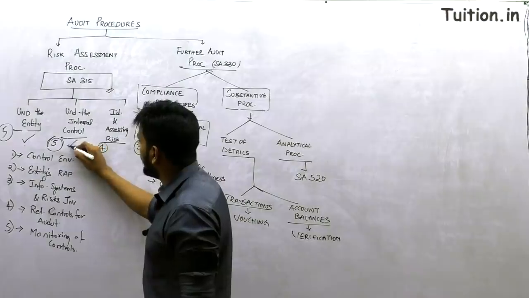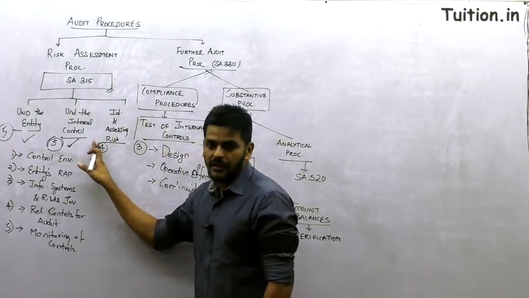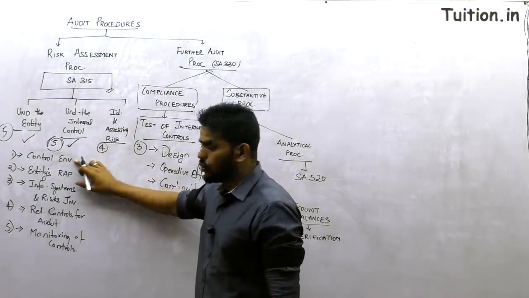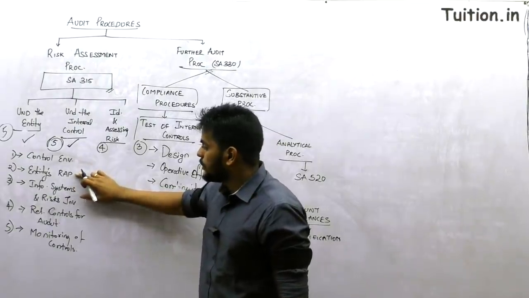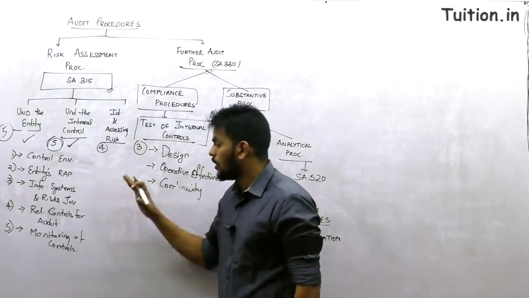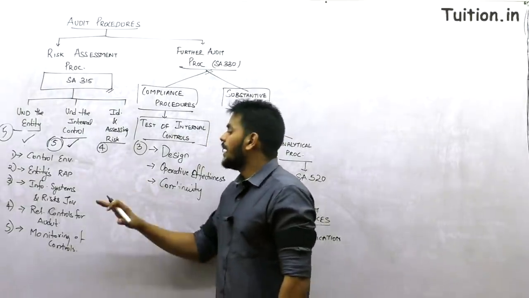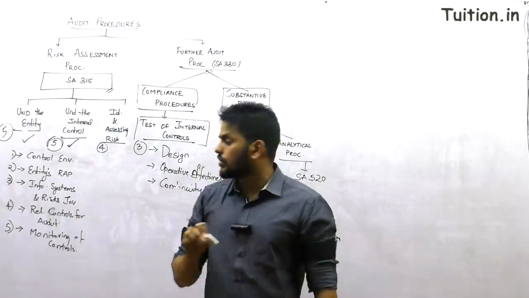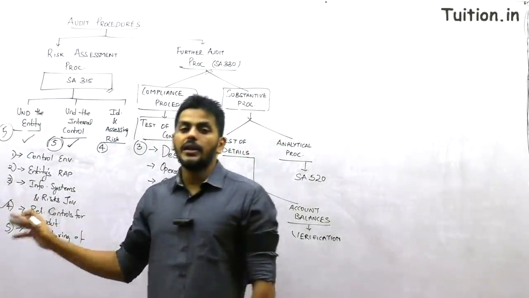And now we are doing this step whereby we are trying to understand the internal controls, in which we are understanding the control environment, the entity's risk assessment procedures, and information system risks, whichever risks there are, both manual or automated. And then we are trying to understand only those controls relevant to the audit. This has been a point in the past.